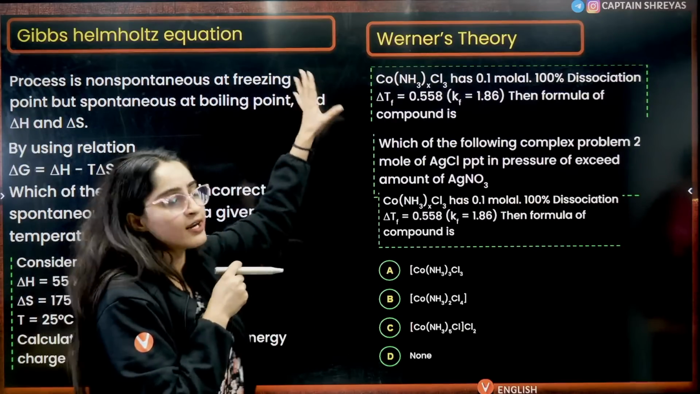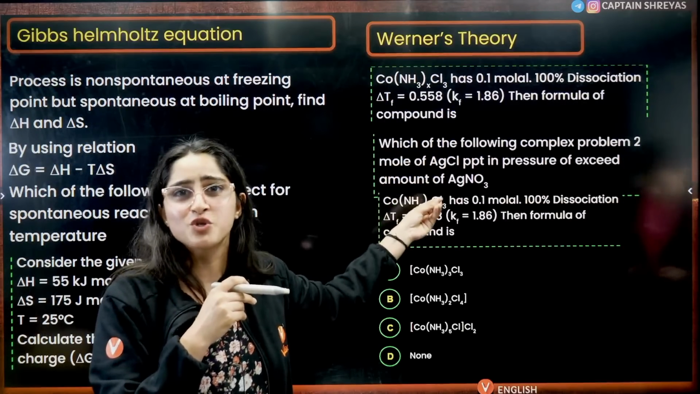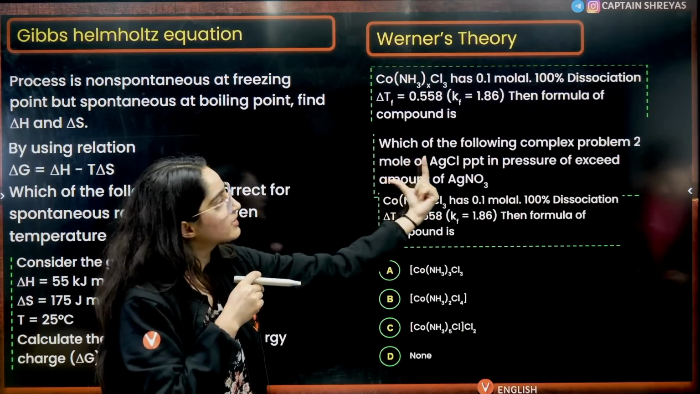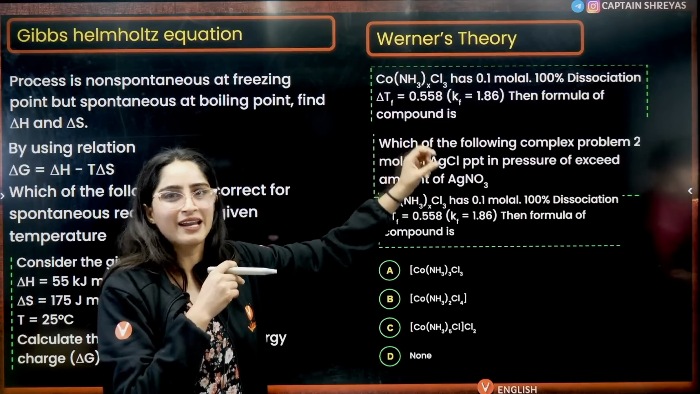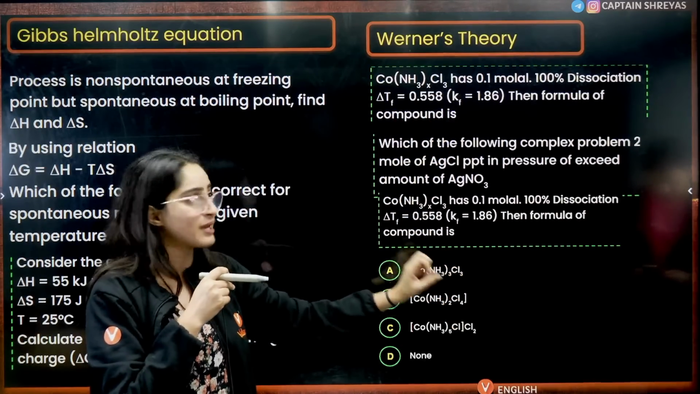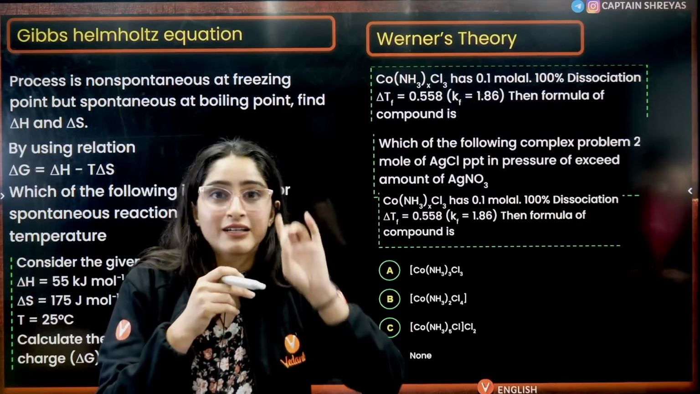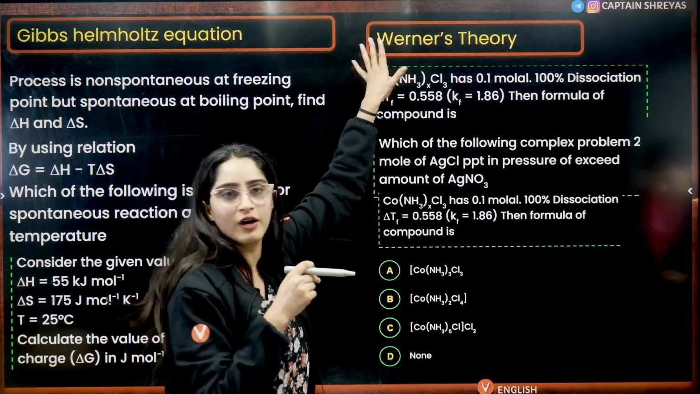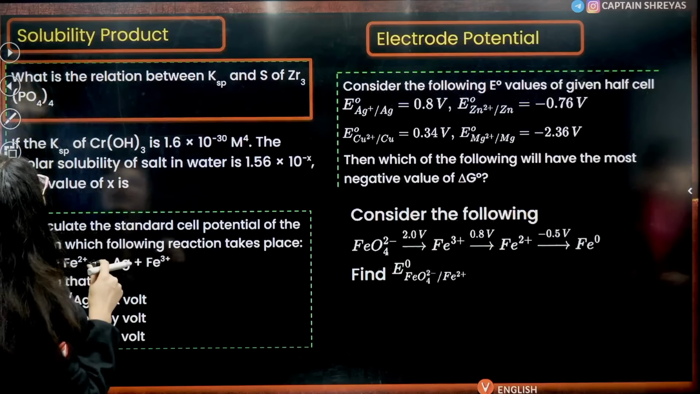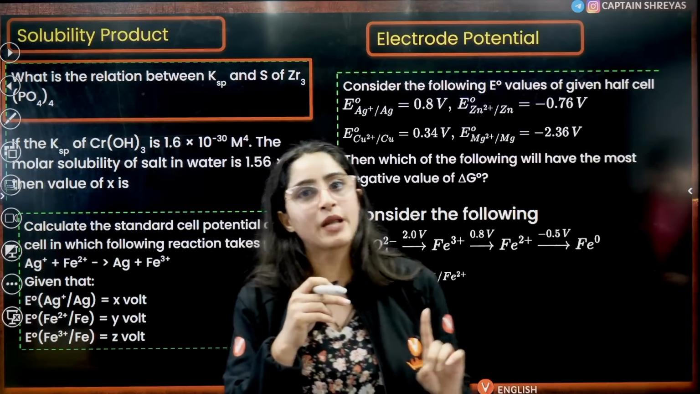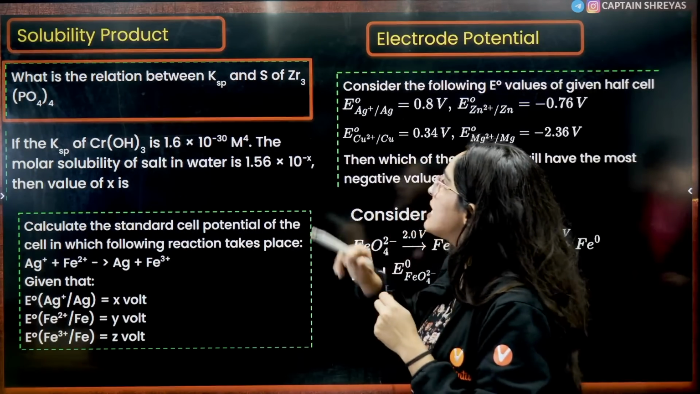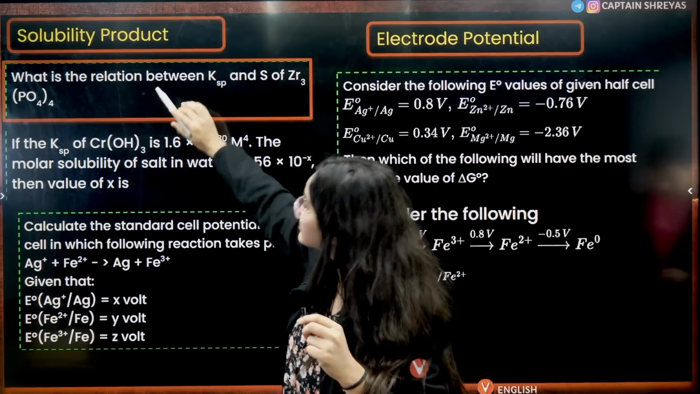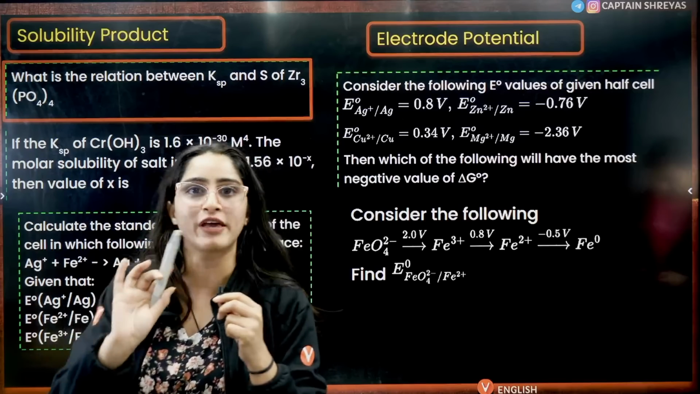Next is Werner's theory. Who can expect a question from Werner's theory? But they have asked a question from that, right? Two questions are simple only. Here they have asked about Werner's theory directly, and the complexes also directly. But one question combined the solution chapter from physical chemistry and Werner's theory, right? Next is solubility product from equilibrium. Solubility product has been asked, first question, second question, third question, and the same formula of Ksp has been applied.